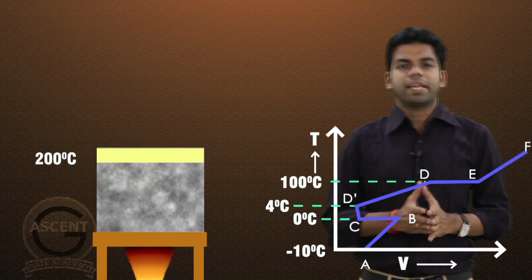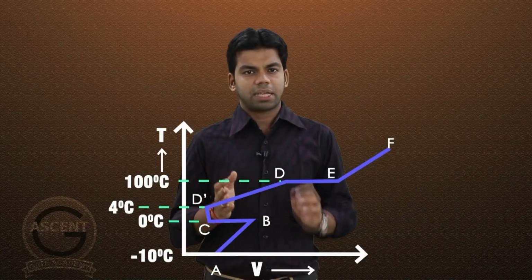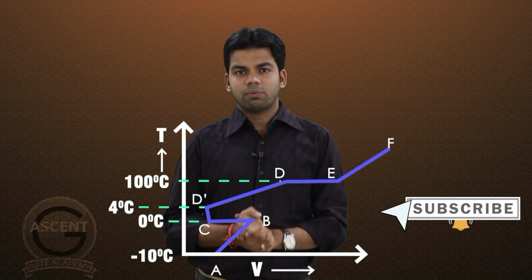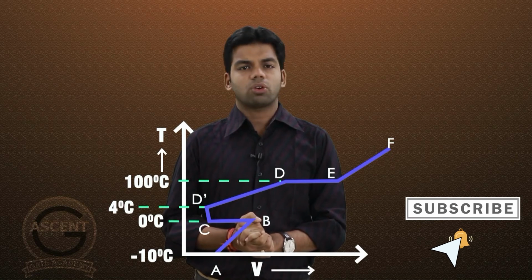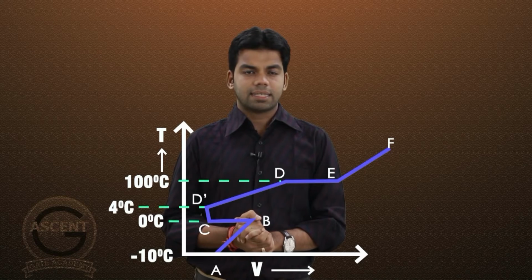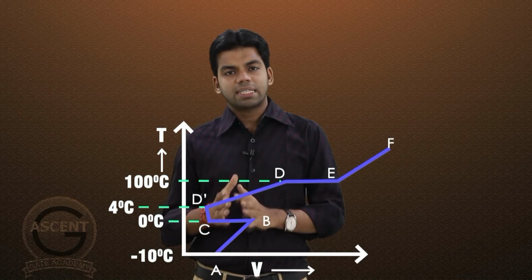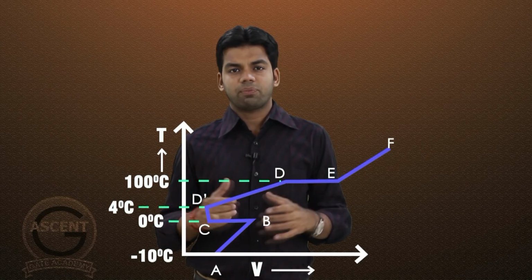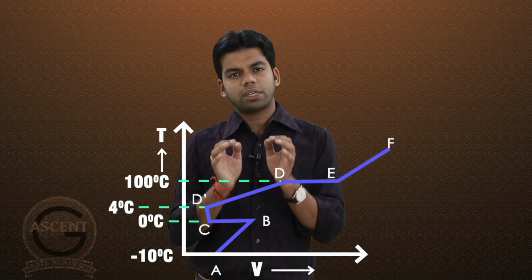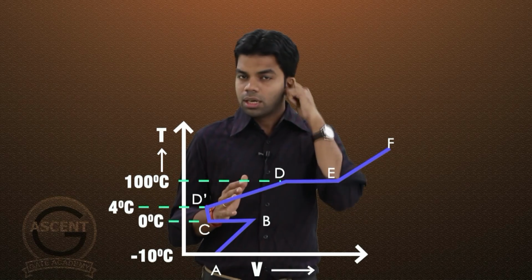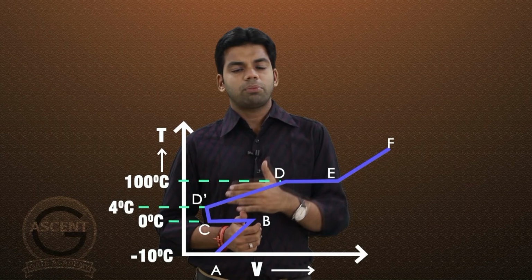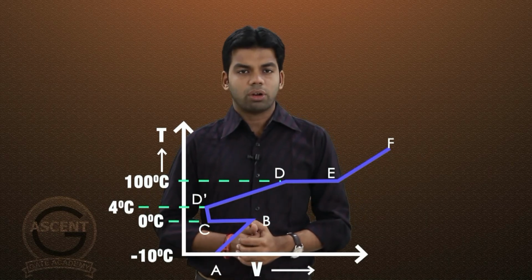Okay, so again I will tell you, from A to B the volume is increasing slightly from minus 10 degree centigrade ice to 0 degree centigrade ice. From B to C the volume will decrease. Why? Because solid is getting melted to liquid, and the volume of water is less as compared to that of solid. Then from C to D dash, as you can see, D dash is the point at 4 degrees centigrade, and the volume of water is minimum at 4 degrees centigrade. This is a specific property only for water, not for other substances. Okay, so at 4 degrees centigrade the volume is minimum, so volume will decrease up to point D dash. Then from D dash to D the volume will increase up to 100 degrees centigrade.